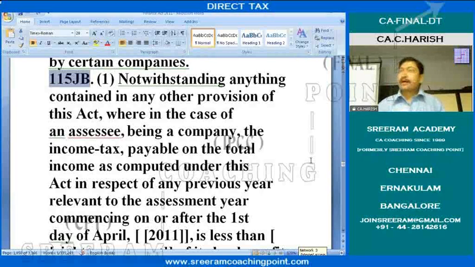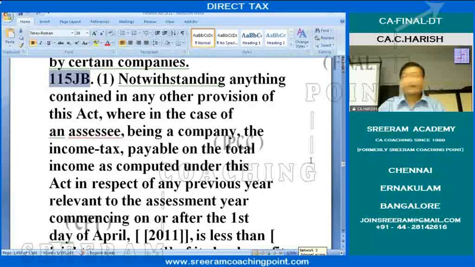Okay. Now, coming to minimum alternate tax. MAT in the US, United States, has been there for a long time. AMT, alternative minimum tax. In India, we brought it in under the name of MAT, minimum alternate tax. When Narasimha Rao was the Prime Minister and Manmohan Singh was the Finance Minister, that time minimum alternate tax was brought into India.